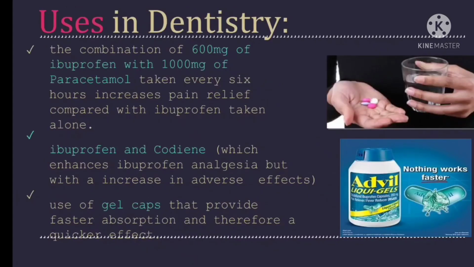The major uses of Brufen in dentistry: a combination of 600 mg of Brufen with 1000 mg of paracetamol taken every 6 hours increases pain relief compared with Brufen taken alone, because it is a strong analgesic at higher doses, and dental pain is more severe pain. Brufen and codeine enhance the analgesic effect but with an increase in adverse effects also, because of the chances of greater toxicity with higher doses. Use of gel capsules provides faster absorption and therefore a quicker effect.